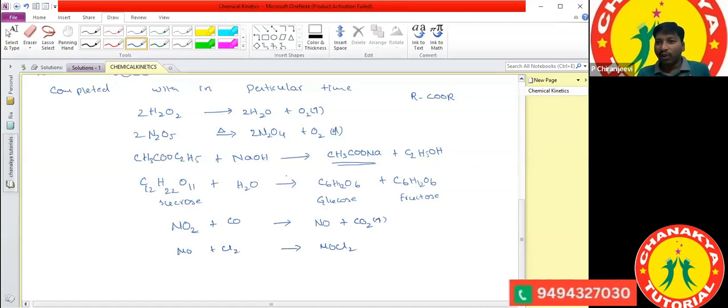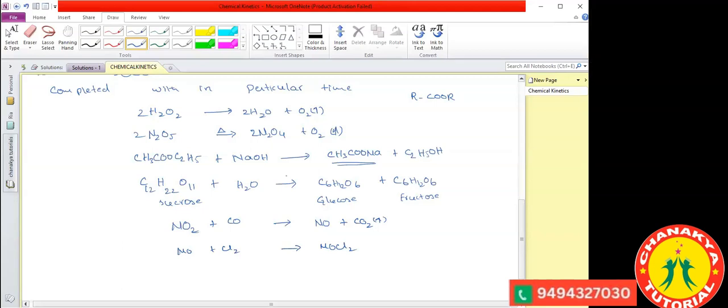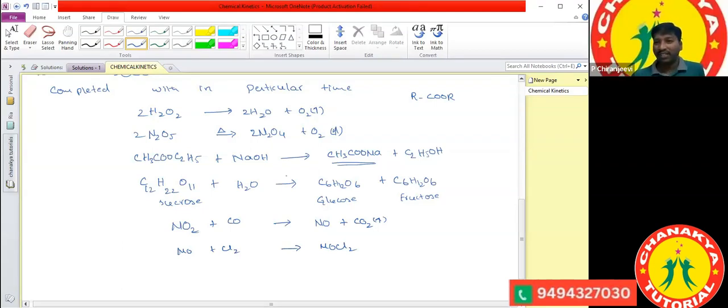Now you got it, all of you? How many types of reactions are there based on completion? Yes, sir, got it. Based on completion, we have 3 types of reactions: very fast reactions, very slow reactions, and moderate reactions.